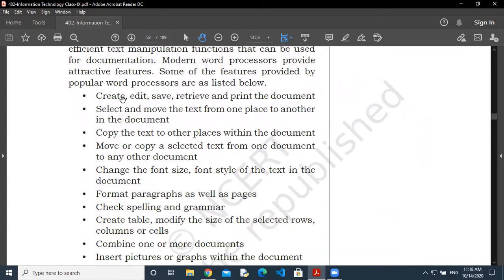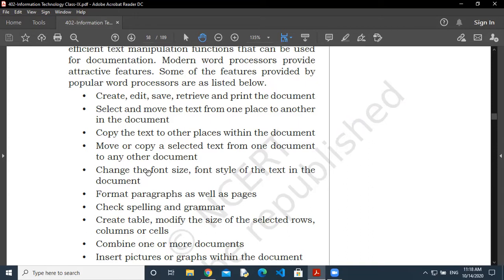Okay, so these are some popular word processor features. What are the features of the word processor? Like you can create the document, you can change. Edit means change. You can save, you can retrieve means you can open it, and you can print the document. You can select and move the text from one place to another in the document. You can copy the text to other places means you can create multiple copies of the same content. You can move or copy selected text from one document to any other document.